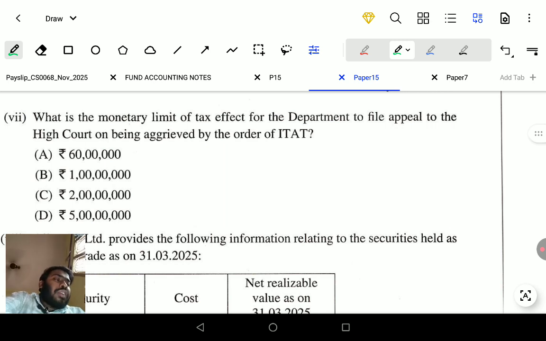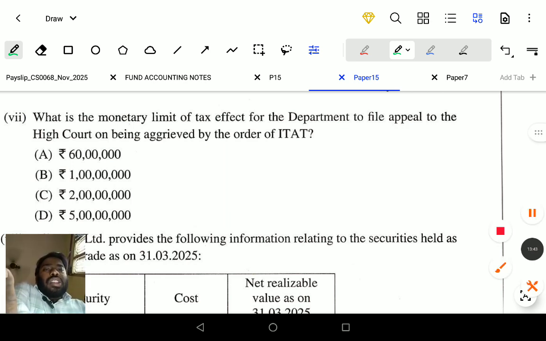First, if you file the return of income, that is called the SSC, and then you will go to the assessing officer. He will do the assessment. After that assessment, if he does not accept the tax payable, then go to the commissioner of income tax, and if the commissioner is also not satisfied, then go to the ITAT. Here the case is the department is not accepting the ITAT decision, then go to the High Court. What is the monetary transaction limit?